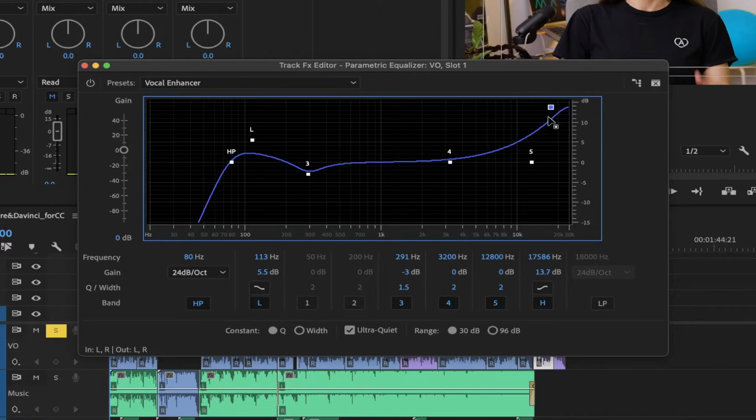The H point has also been raised all the way up here. This one helps to give the voice a bit of a kick. Try playing with it up and down to see which one works better for your audio.